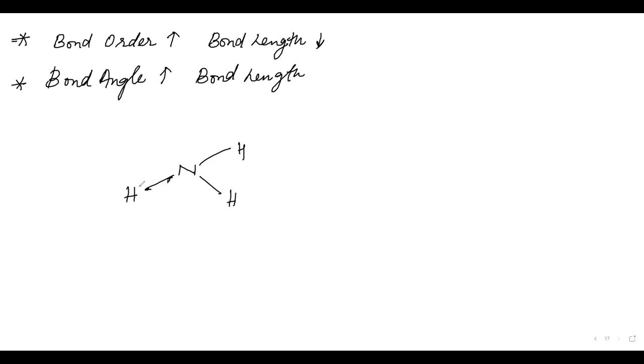That means if the nitrogen will be pulling the electrons, the hydrogen's nucleus will also be shifted towards the electron. See, the electron is here, and here it was the nucleus previously. Now nitrogen came and it attracted the nucleus towards itself. So this nucleus has no option. It cannot go far away.